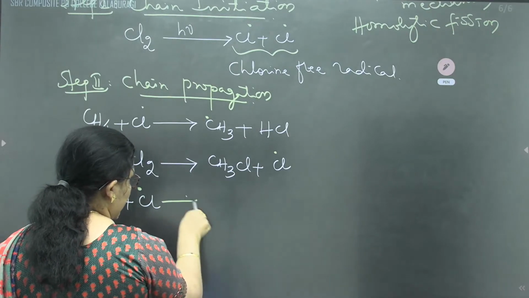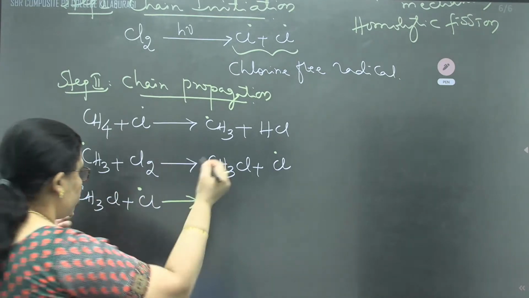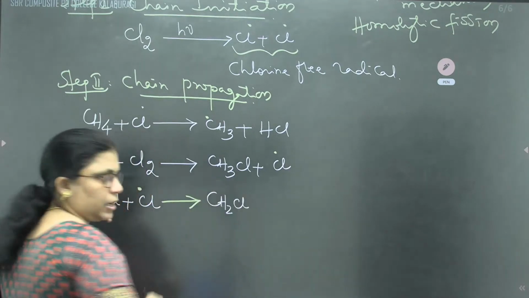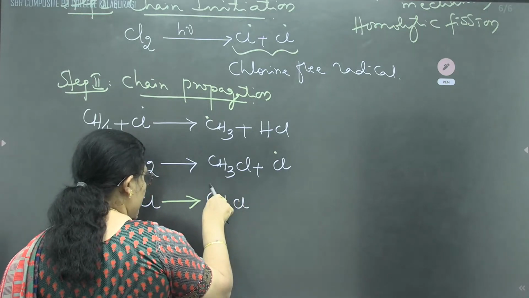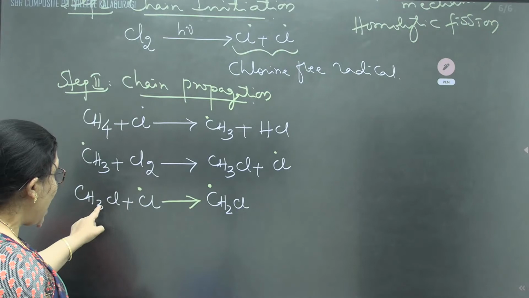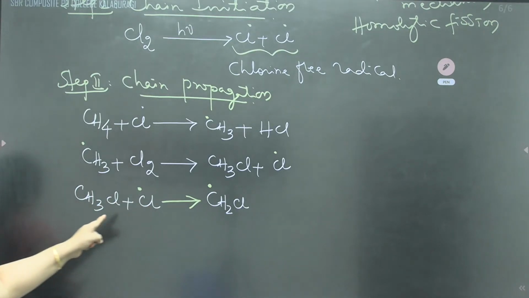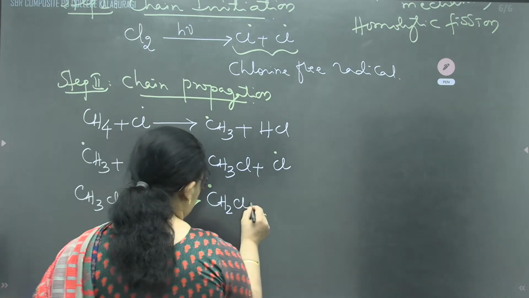So here we'll get it as what, children? We'll get it as CH2 because one of the hydrogen atoms is replaced by what? Chlorine. So we'll get CH2Cl. Correct? Remember, when we get CH2Cl, it will be produced as a free radical, then CH2Cl, and this chlorine, because we are going to get H and Cl over here. That's why they are going to produce HCl.